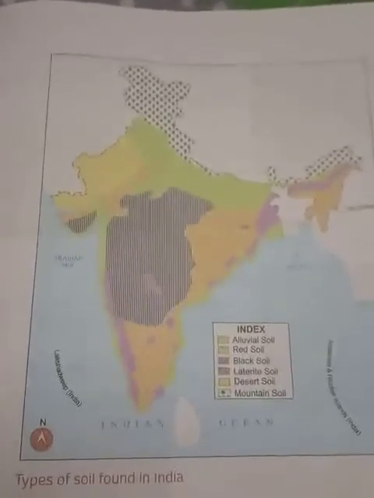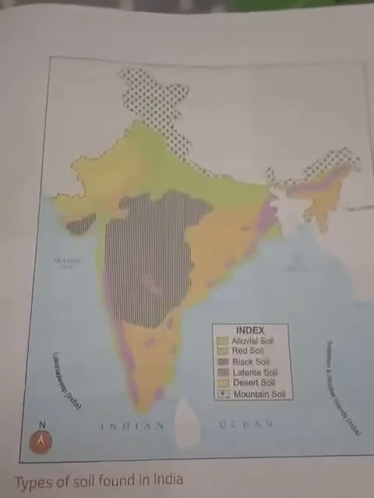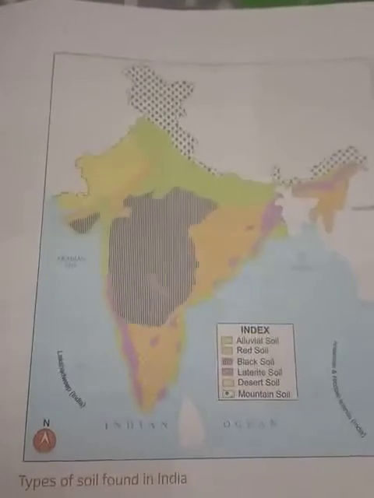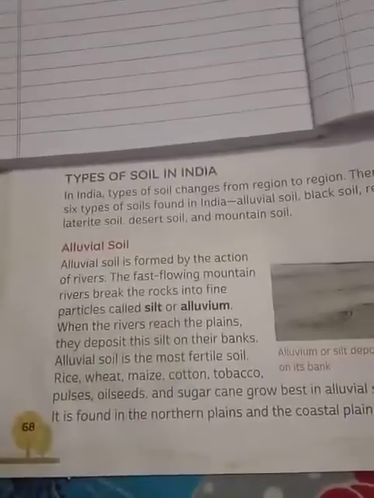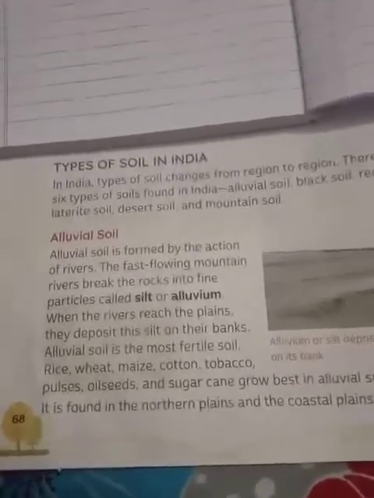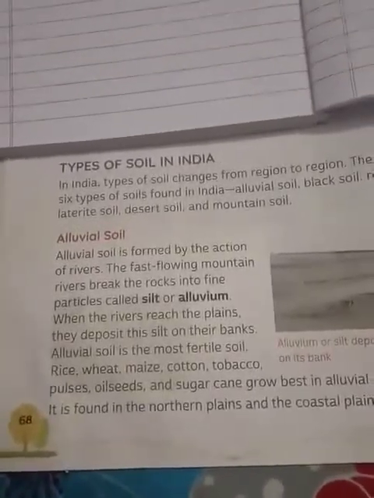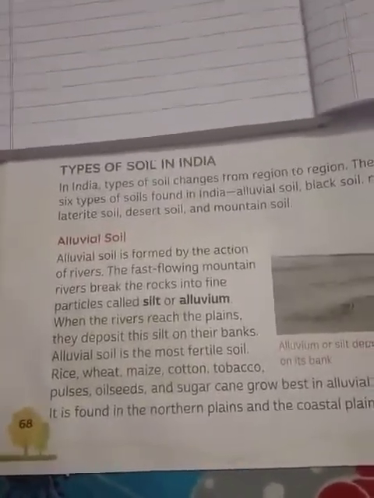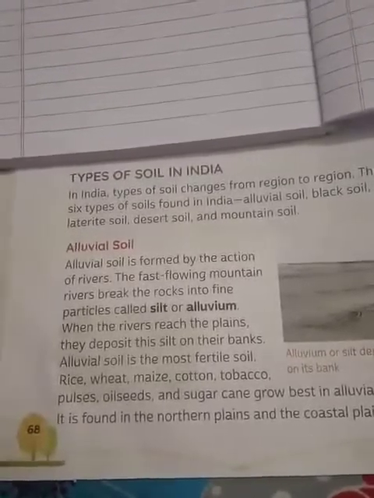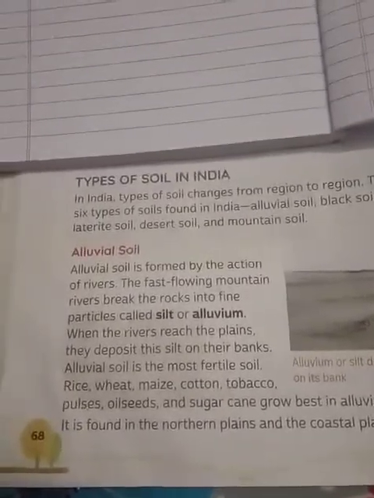Each of these soils has its own features, importance and characteristics. So let us learn now one by one. First we will study alluvial soil. Dear students, the first type of soil is alluvial soil. It is formed due to the action of rivers. When the river's water flows, it breaks the rocks into fine particles called silt or alluvium.